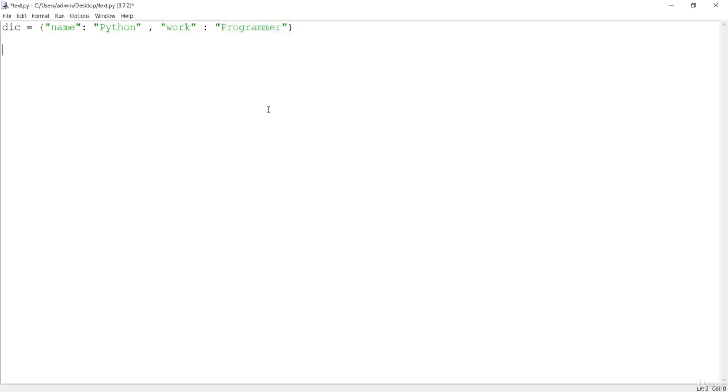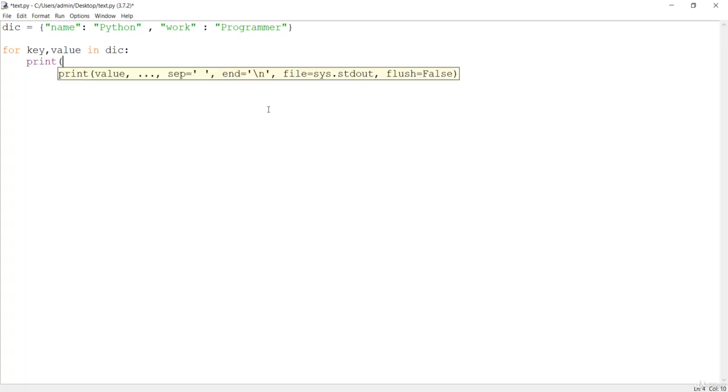If this is our dictionary, and I say for key, value in this, and I want to print this by formatting with key and value, let's see how this works.